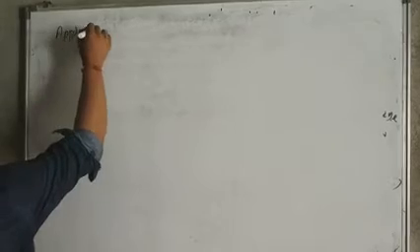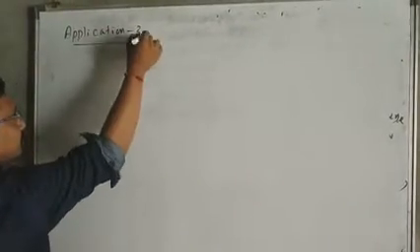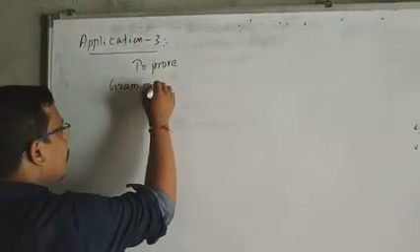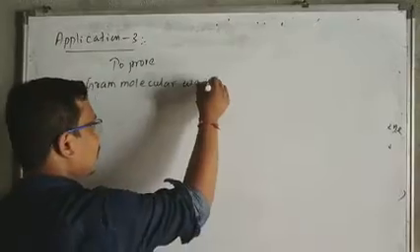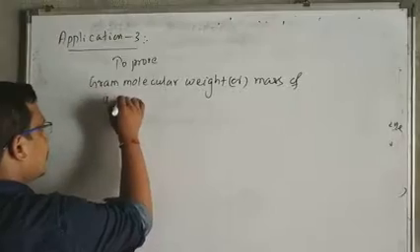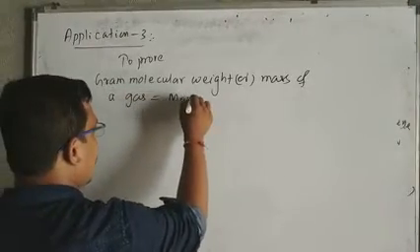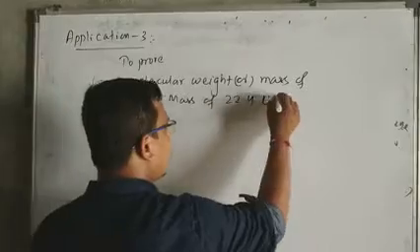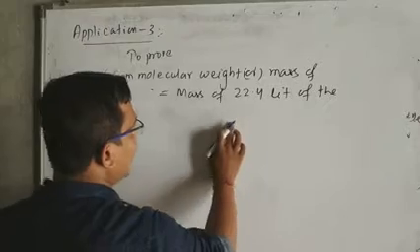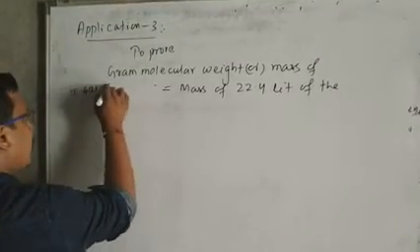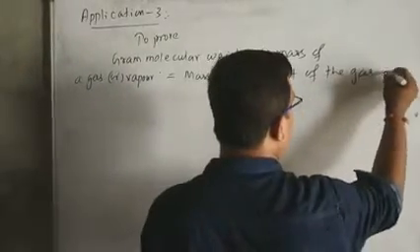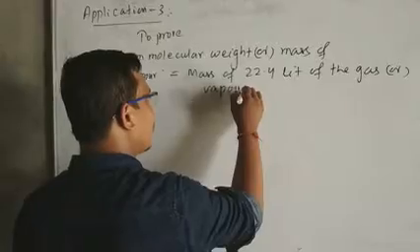Application number 3: to prove that the gram molecular weight or mass of a gas or vapor is equal to the mass of 22.4 liters of the gas or vapor at NTP.